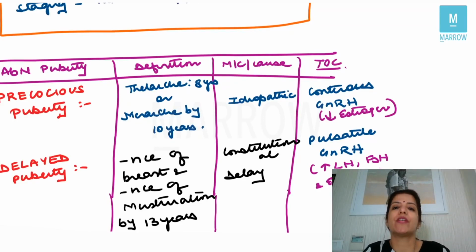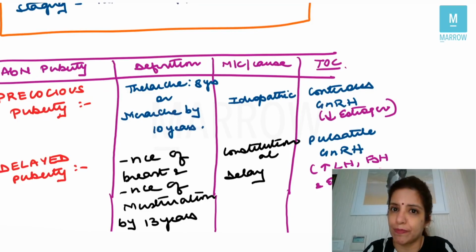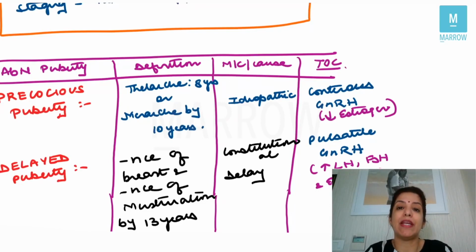What you have to remember is that when you give GnRH continuously, it decreases the estrogen. And when you give GnRH in a pulsatile manner, it increases LH, FSH and estrogen. So in case of precocious puberty, if puberty is happening at an early age, that means estrogen secretion is happening at an early age. That means we have to decrease the levels of estrogen in this female, and so we are going to give GnRH continuously, right? So the management is continuous GnRH.